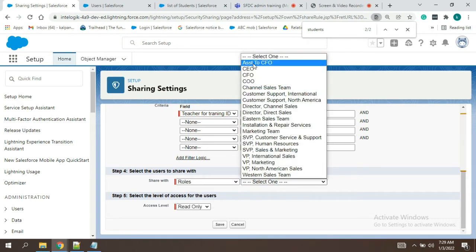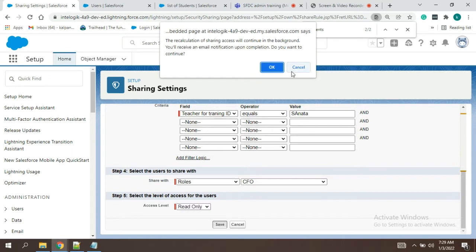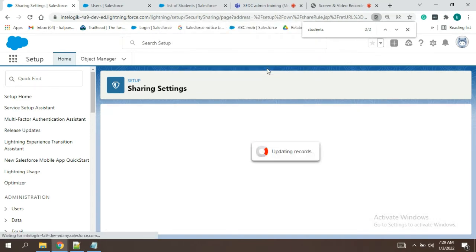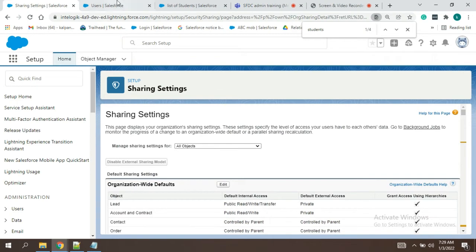Which role? Tom is of which role, guys? CFO. What type of access are we giving? Read only now also. We'll see next time by changing it. Okay, it has been applied.